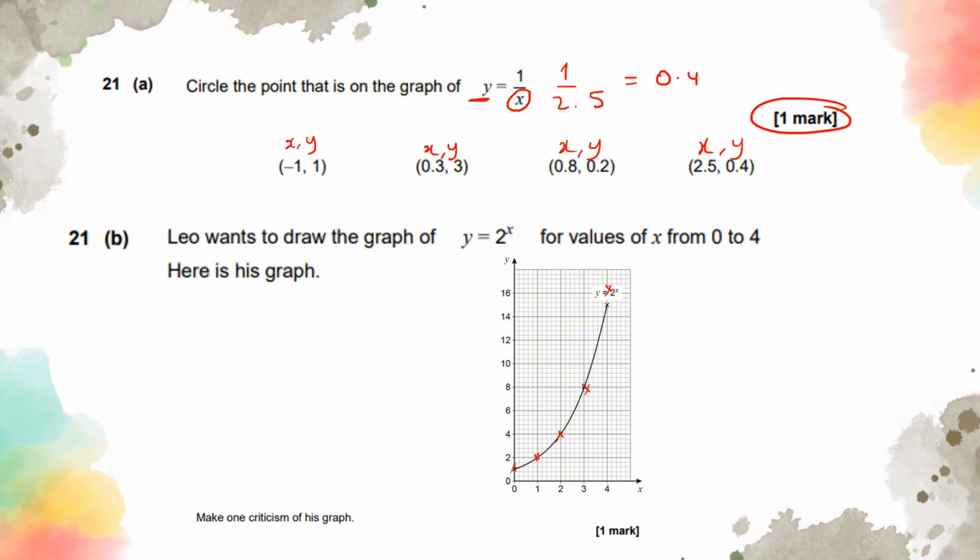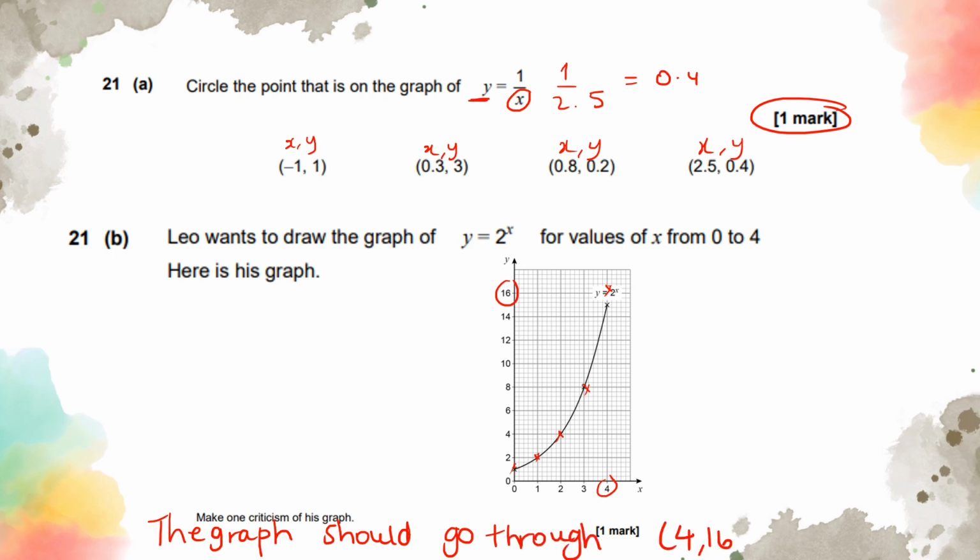So the criticism that we're going to make for this graph is the graph should go through 4, 16 instead. The graph should go through 4, 16, and that's how we get full marks from this question.